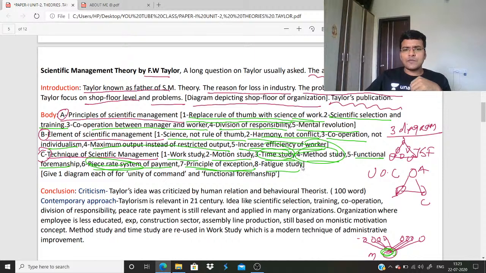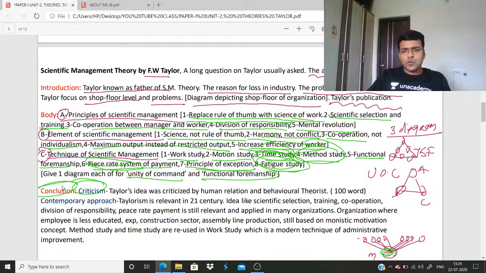Fatigue study. Fatigue study means what leads to fatigue, more fatigue of the worker, and what steps need to be taken in order to reduce the fatigue. For example, I am giving an example: every 2 hours of work, the worker should be given a tea break. Instead of working for long hours, 4 or 6 hours, after every 2 hours, a 10-minute break. This will reduce the fatigue in the worker. Give one diagram each for unity of command and functional foremanship. So 3 diagrams. Criticism. This is important.